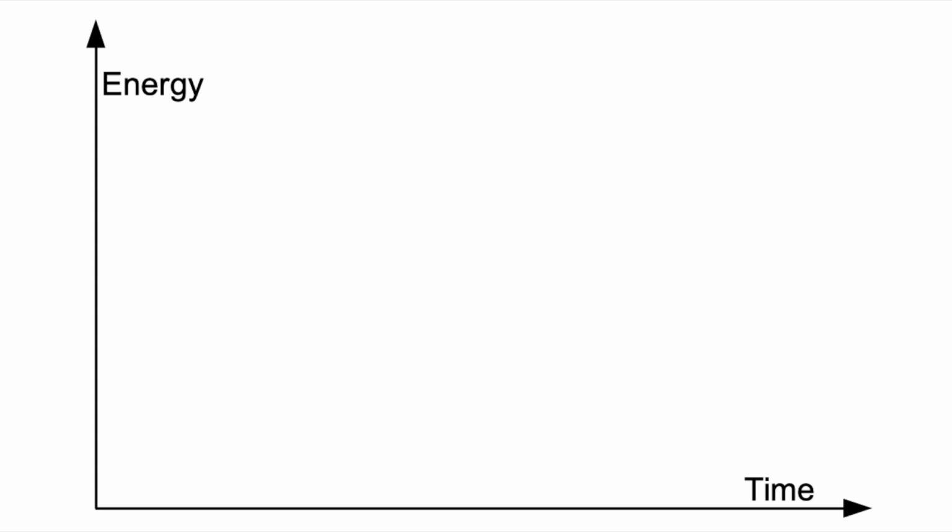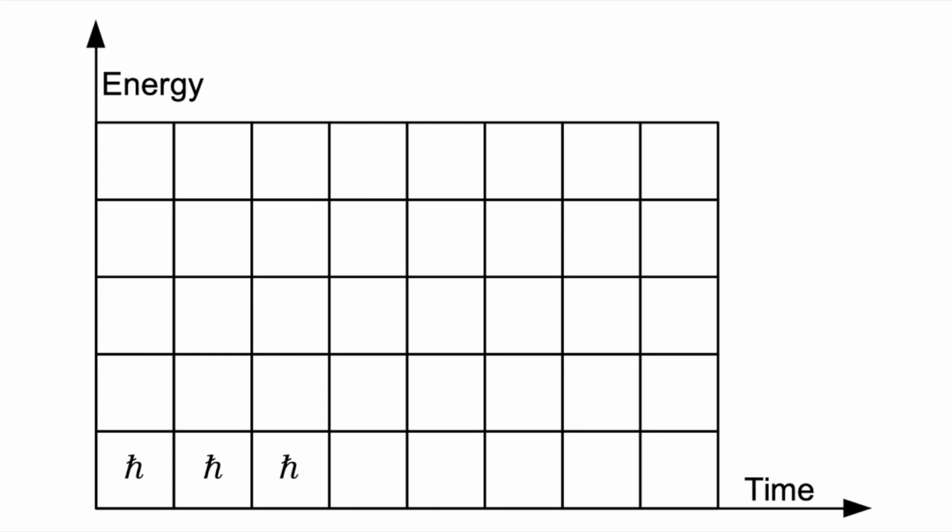Action has units of energy multiplied by time. So we multiply energy by time and we can get 1 reduced Planck's constant of action, 2 reduced Planck's constants of action, 3 reduced Planck's constants of action, and so on. Why is it discrete? Let's assume that action is discrete because time is discrete and energy is discrete. If we sum up or multiply discrete amounts of something, we always get discrete result.